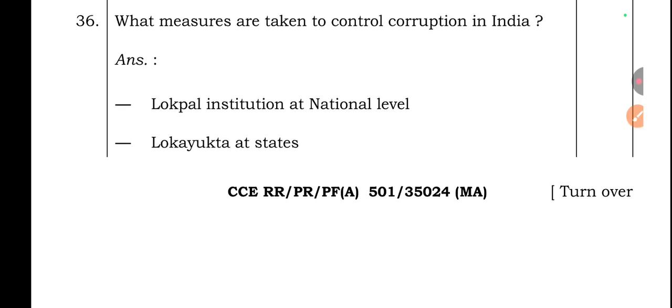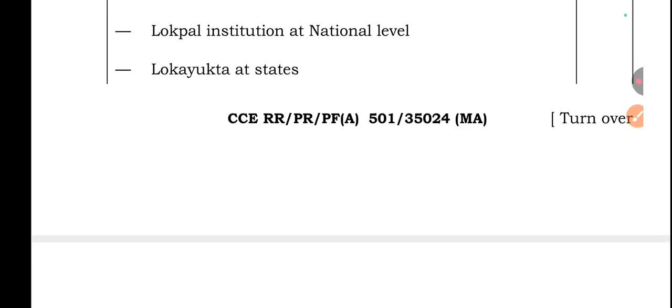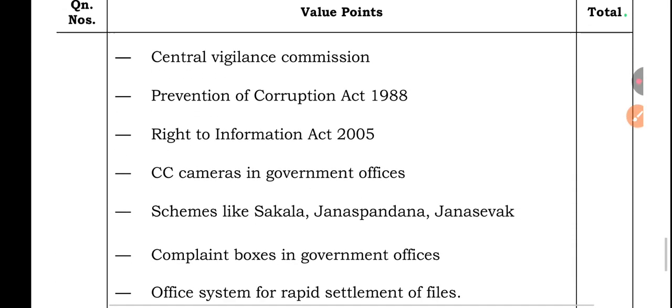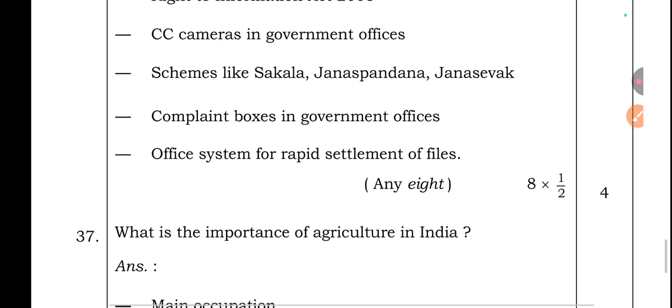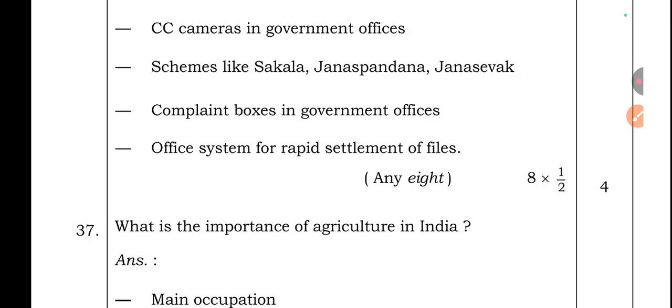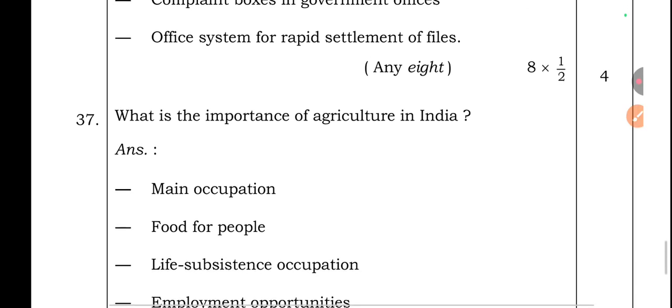Question number 36. What measures are taken to control corruption in India? Lokpal institution at national level, Lokayukta at states, Central Vigilance Commission, Prevention of Corruption Act 1988, Right to Information Act 2005, CCTV cameras in government offices, schemes like Sakala, Janaspandana, Janasevaka, complaint boxes in government offices, office system for rapid settlement of files.